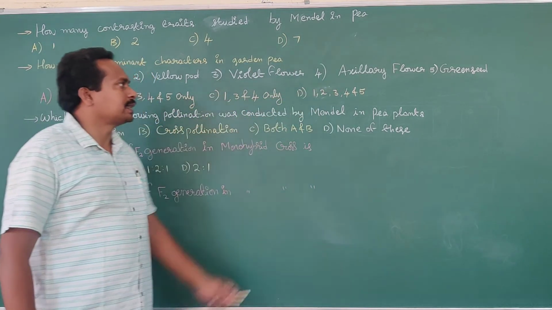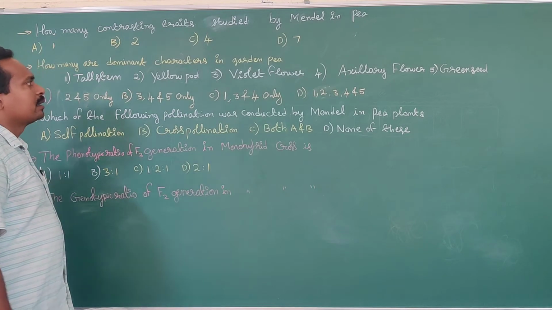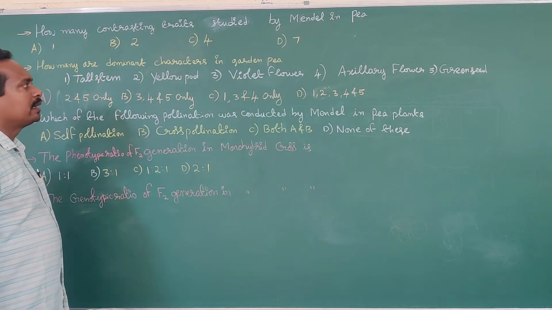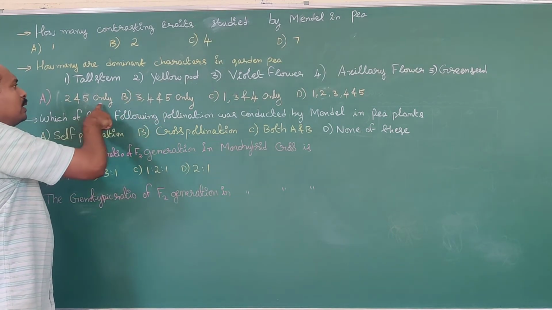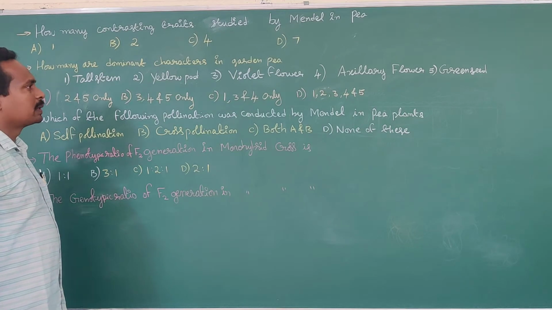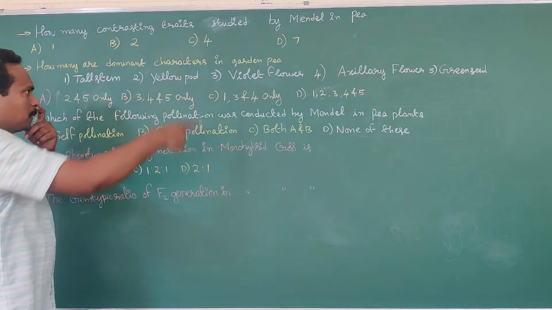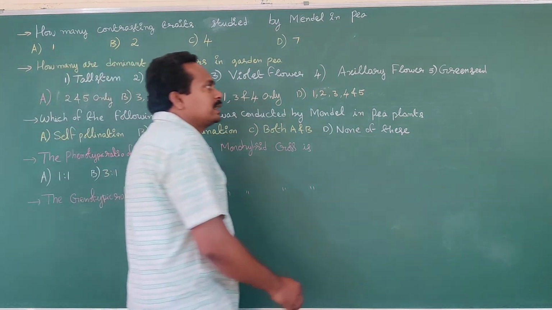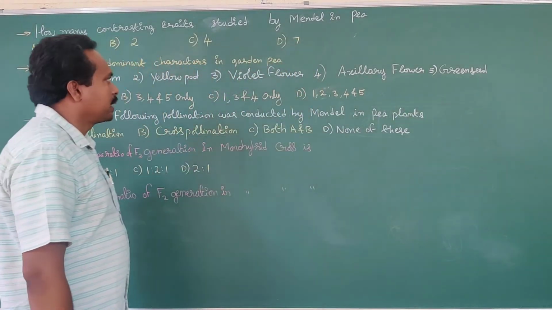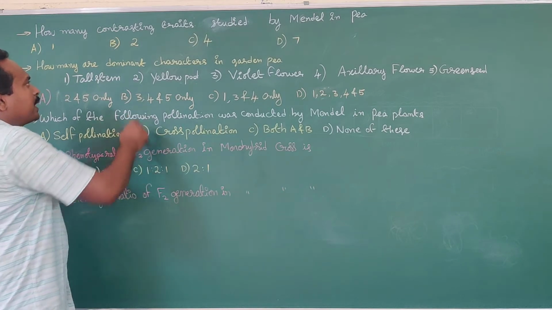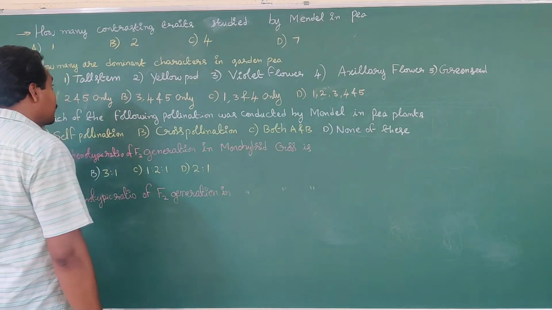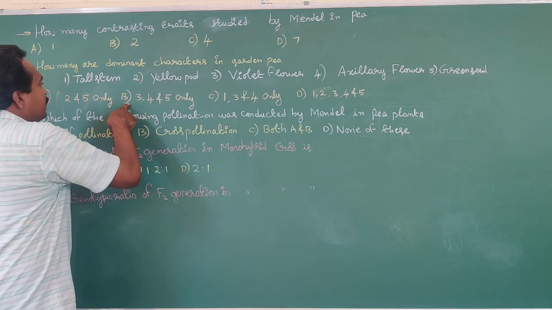5 is green seed. Yellow pod, regarding the color of the pod, yellow is the recessive character, not a dominant character. 5, regarding color of the seed, green. Green color seed is a recessive character, not a dominant. You have to find the dominant characters in a garden pea plant. Okay, here, what about option B?